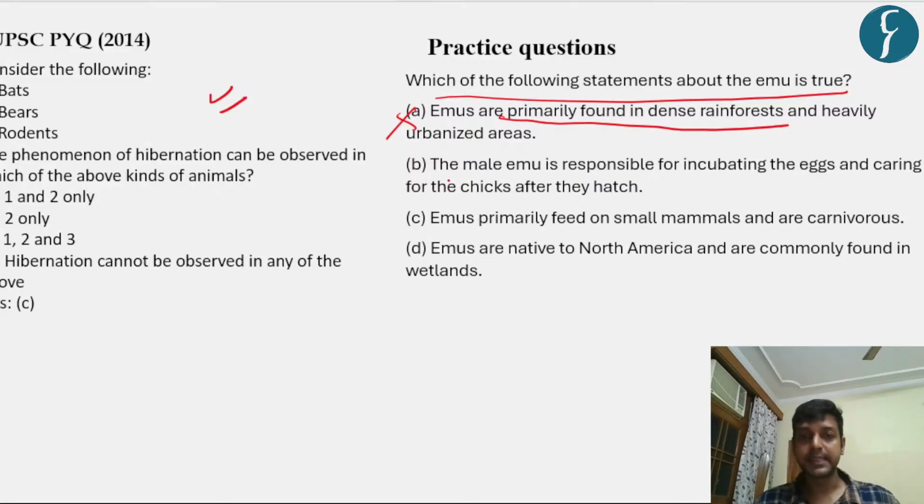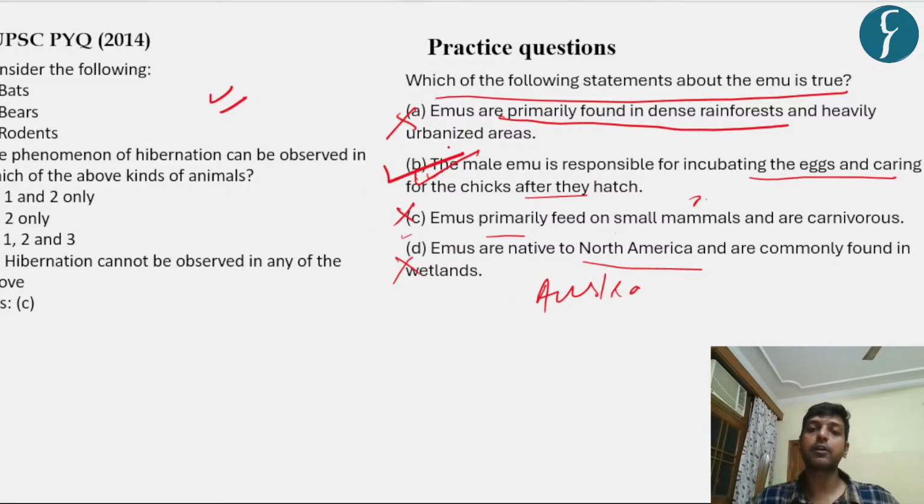Secondly, the male emu is responsible for incubating the eggs and caring for the chicks after they hatch. Yes, this statement is correct. Emus primarily feed on small mammals. They are omnivorous and generally feed on insects, fruits, and other kinds of seeds. Emus are not native to North America. They are generally found in Australia. So this statement is also incorrect. So this is the correct option. Option B is the correct answer.